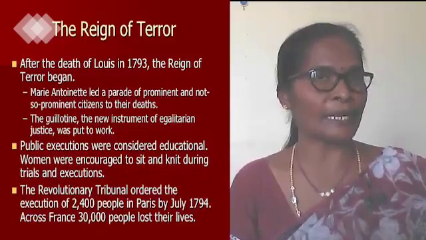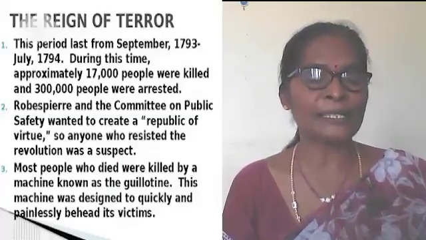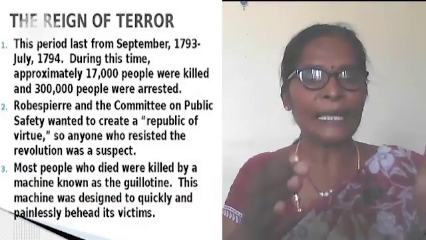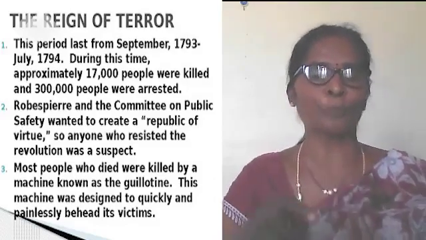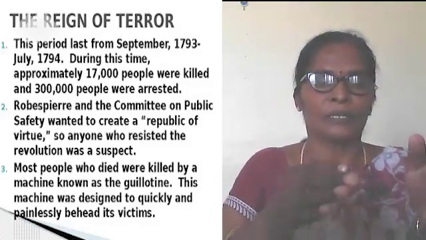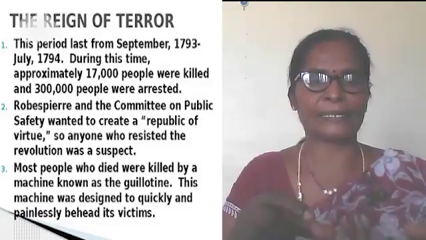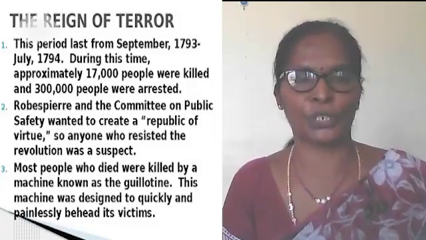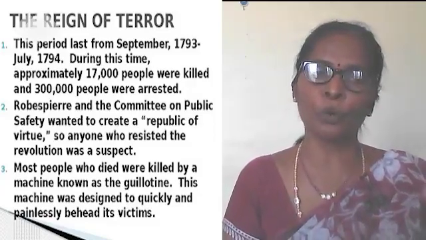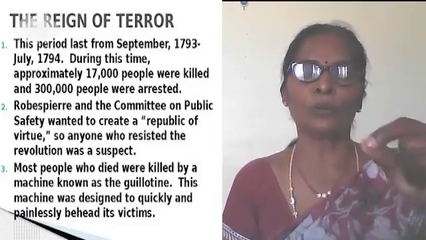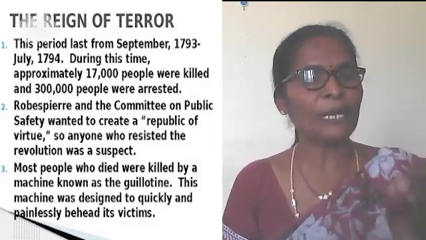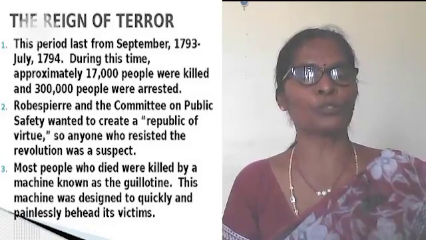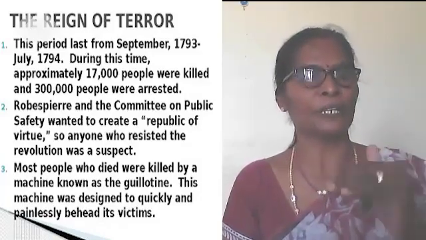What was the guillotine? The guillotine was a device for beheading a person by means of a heavy blade that was fixed between two poles, the two poles serving as guides. This device was widely used during the French Revolution. So the people who did not follow his policy were sent to the guillotine. This device or machine was invented by Dr. Guillotine. That's why the device is also named after Dr. Guillotine.